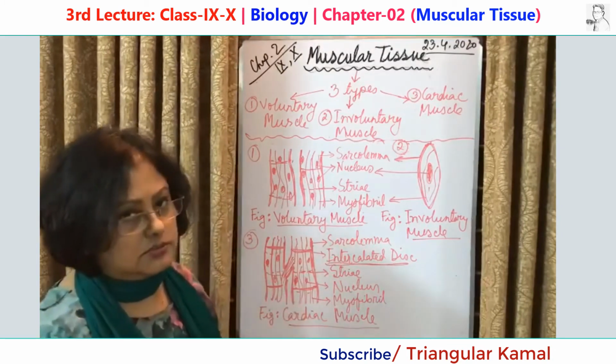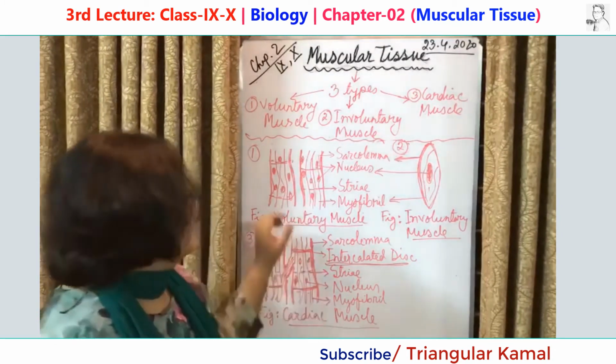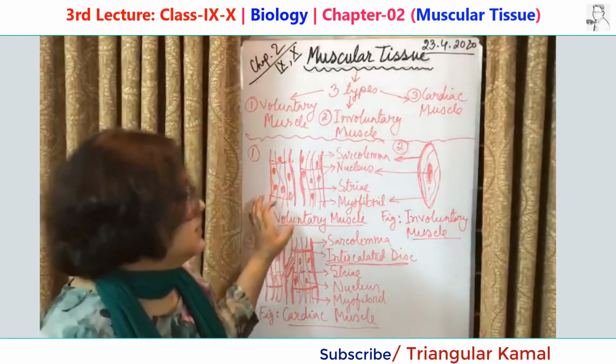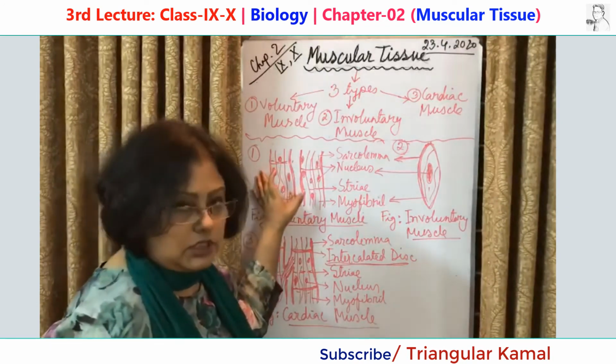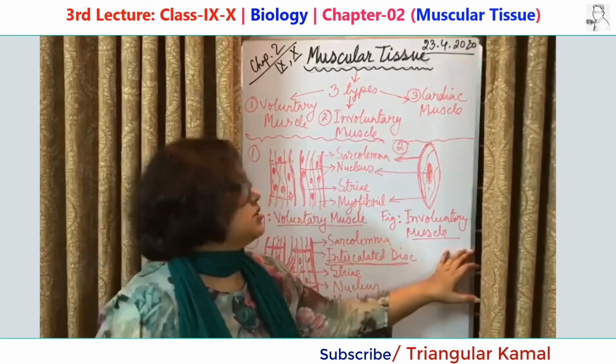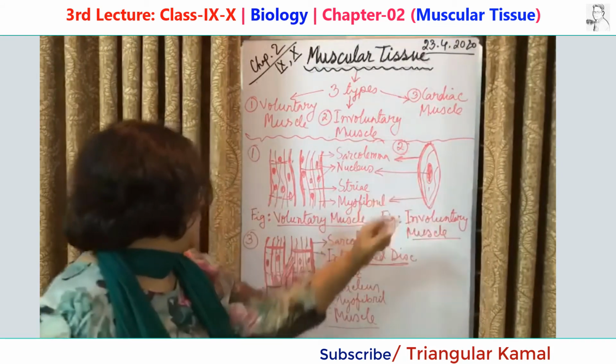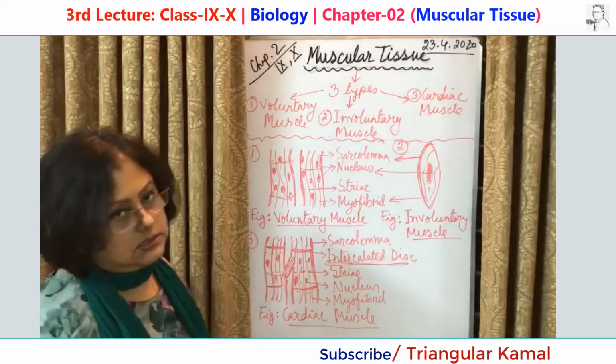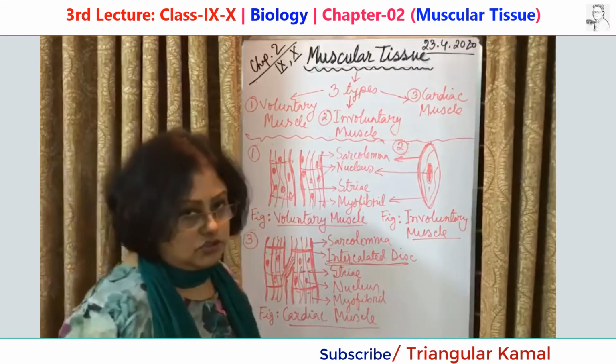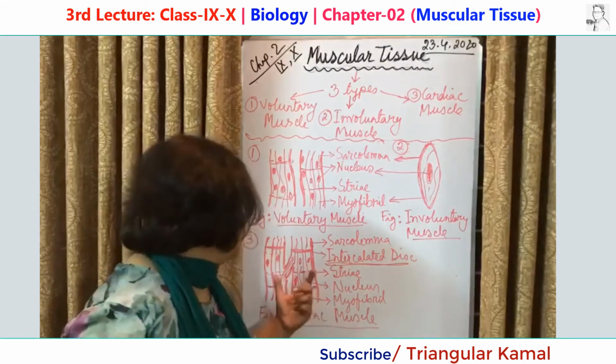Now come to the shape of the cell. The cells of voluntary muscles are tubular or cylindrical. Involuntary muscle cells are spindle-like, that means like this. And cardiac muscle cells are also cylindrical or tubular in shape.